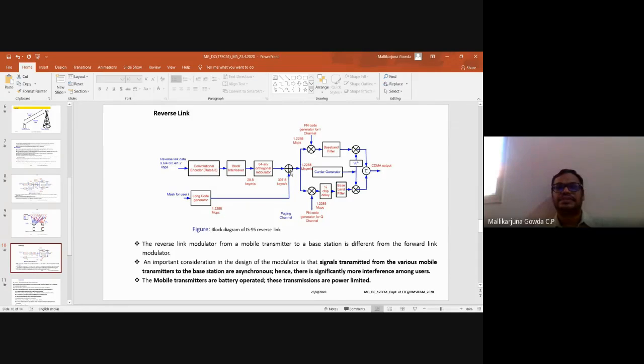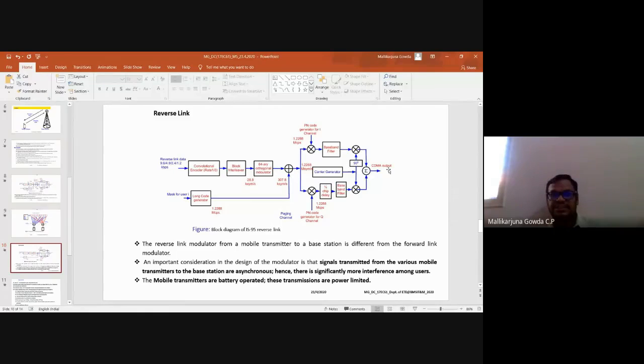So then it will be differentiated into two sequences, in-phase and quadrature phase. Here the code rate is 1.228 megachips per second. Then the rest of the things are the same: baseband filtering, then mixer, that is IQ modulation, and you get the CDMA output. Okay, so this is what the difference is here.